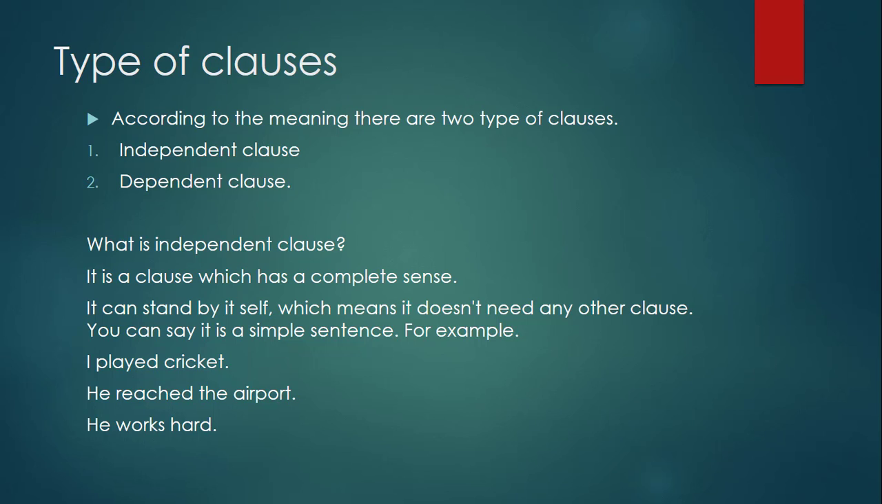I will give you some examples to clear your concept. I played cricket. He reached the airport. He works hard. These three sentences are examples of independent clauses. These three sentences have a subject and a verb. One thing, keep in your mind that without a verb we can't make any sentence.